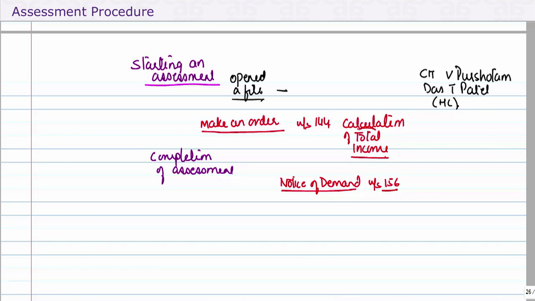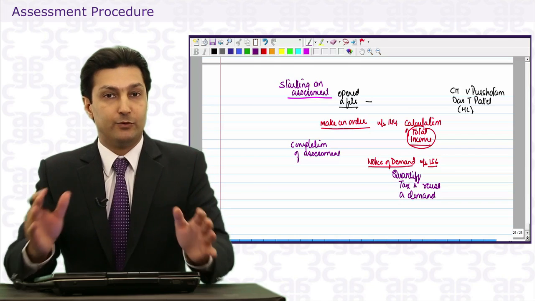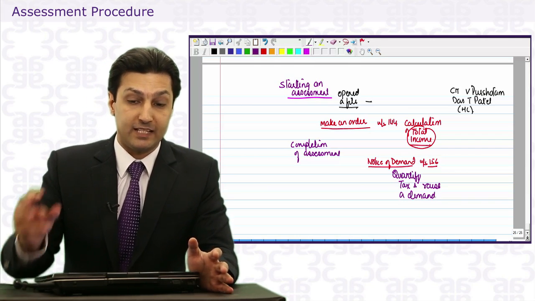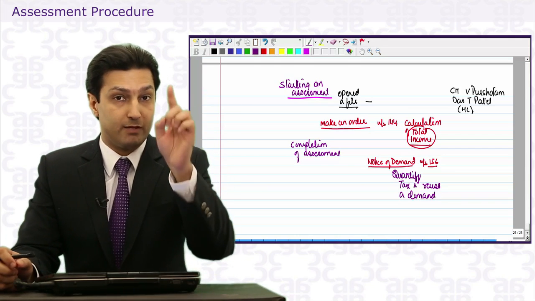Now after having calculated total income, the AO will quantify tax and raise a demand. That means a separate notice under section 156 will be prepared specifying the amount of tax that is to be demanded from the assessee.